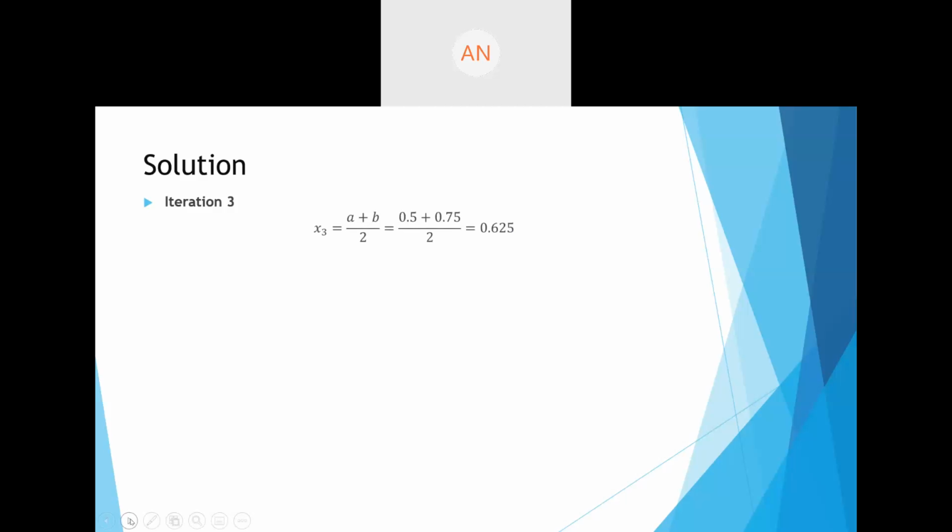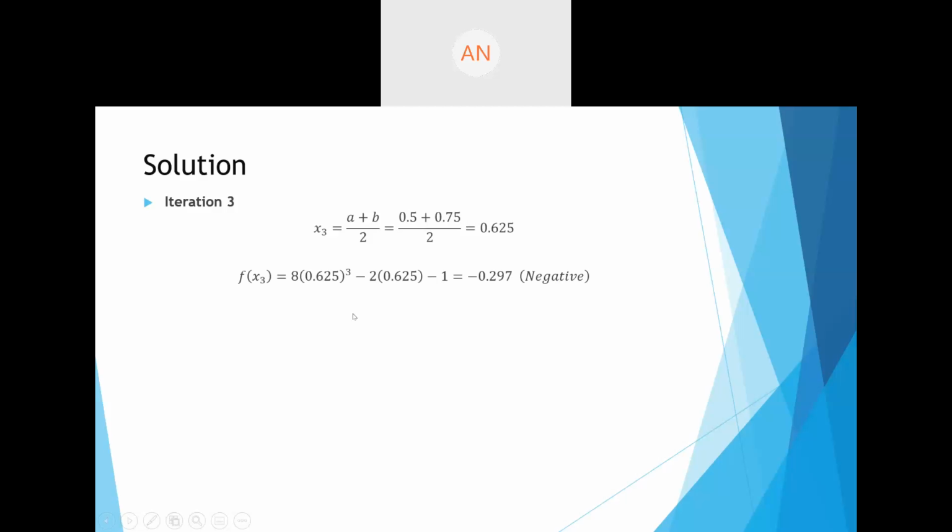So as usual, the formula is (a plus b) upon 2. So that is (0.5 plus 0.75) upon 2, and that is equal to 0.625. So a lot of people have given the correct answers, except someone Mahendra has given 0.688. So that is wrong. When I asked the value for x, you have to give me the value for x. Some people have given the new bracket. All right, so a lot of people have got 0.625.